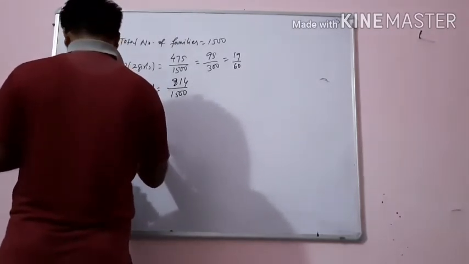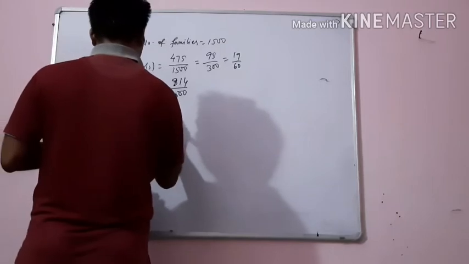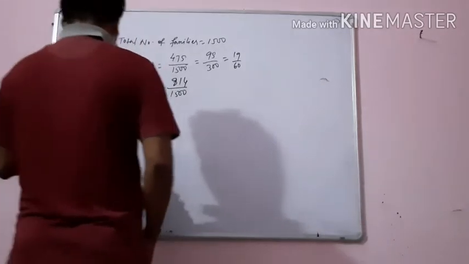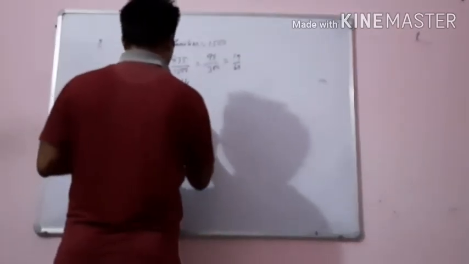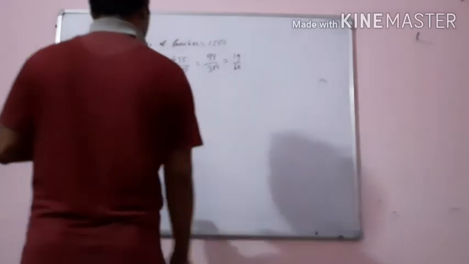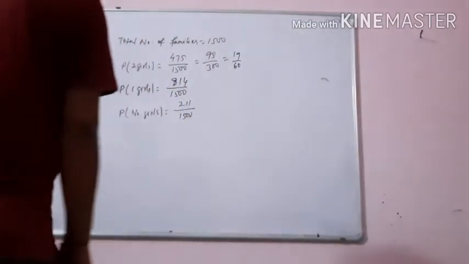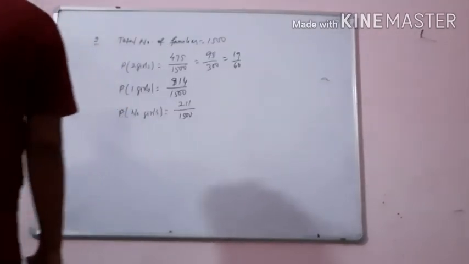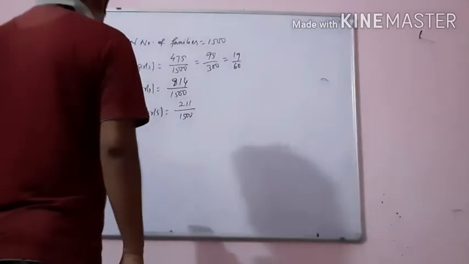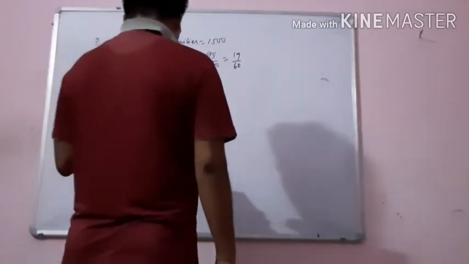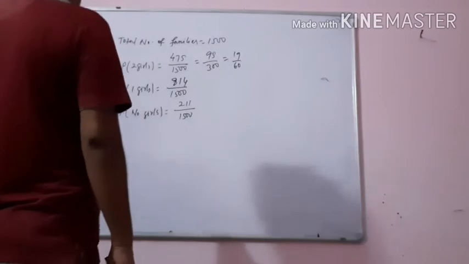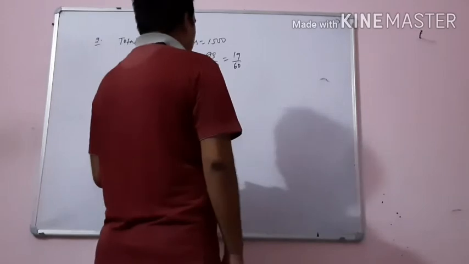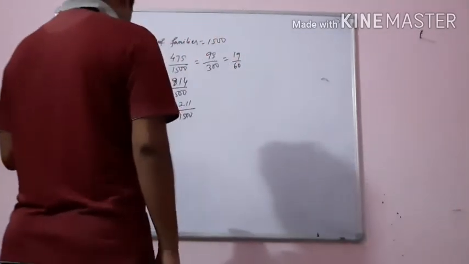Now the probability of no girls: the number of families having no girls is 211, so the probability will be 211 upon 1500. So we have done question number 2. Now moving to question number 3. Refer to example number 5 of section 14.4 of chapter 14. Find the probability of a student in the class being born in August. You solve question number 3 by yourself.